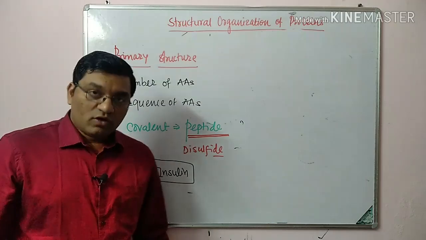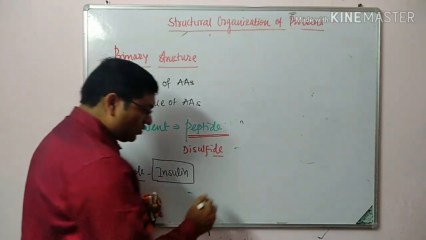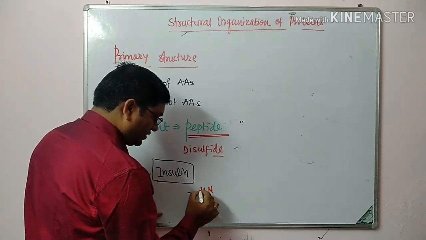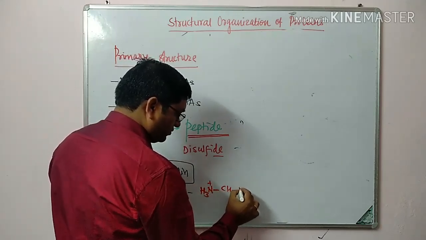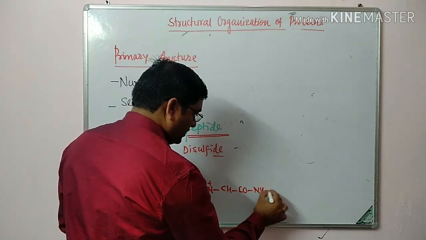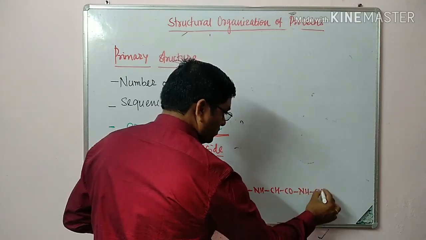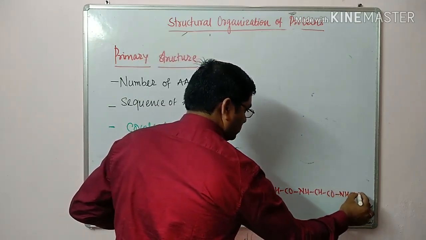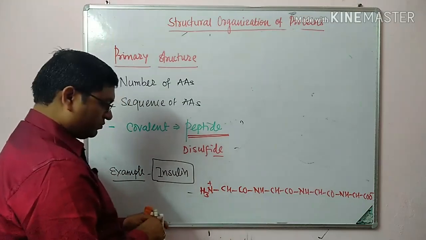Now this peptide bond is a covalent bond. It is partially double bond in character. This is CONH, NH, CH, CO, NH, CH, CO. This is a peptide chain.